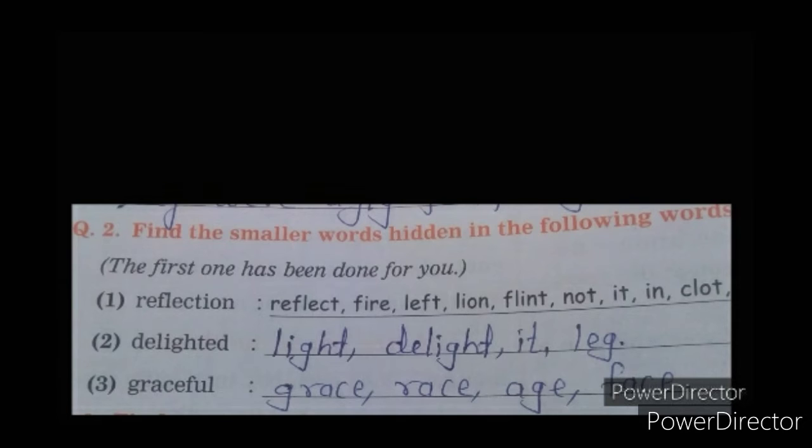Question number second, delighted. In this word you can find light; as it is, the word light is there in this word. Eat and legs, these words you have to make by taking the help of the letters from the given word. Now third question, graceful. The hidden words are grace and race. These words you can find as they are in the given word. And age and face, you have to make as new words with the help of the letters from graceful.